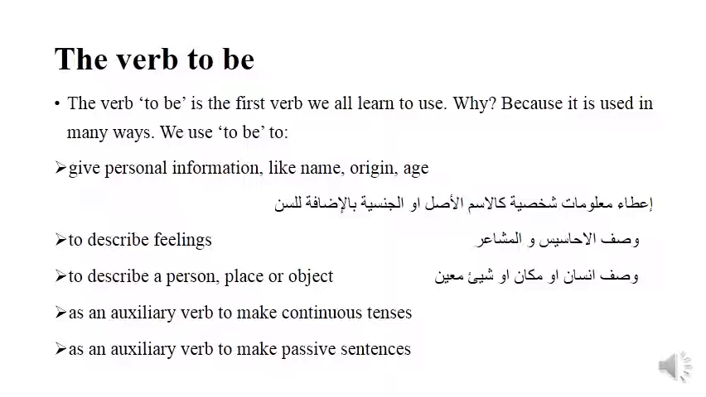To be can also be used as auxiliary verb in order to make either continuous tenses or passive sentences. And I'm going to explain these 2 points within this video, so we just concentrate with me.